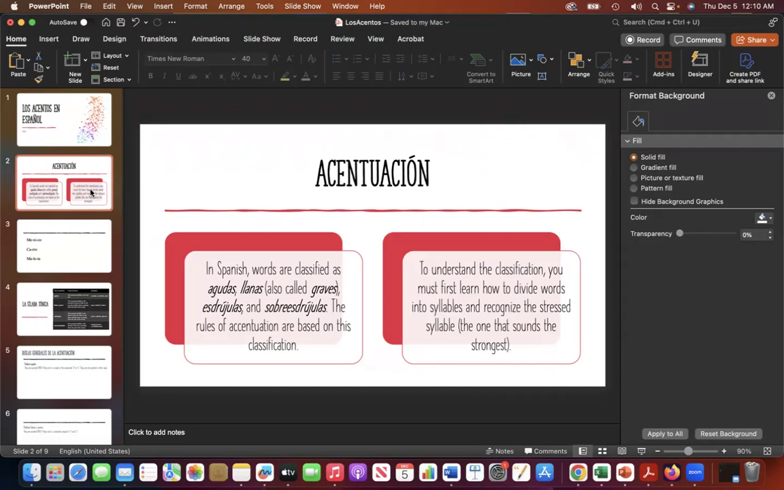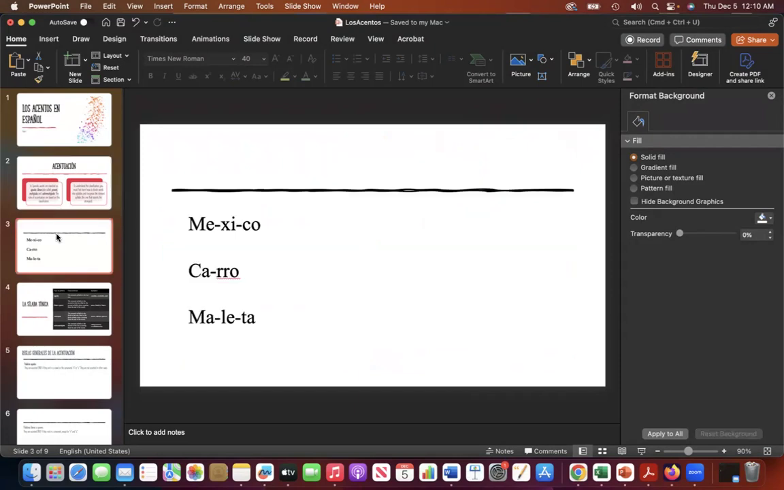Now, to understand the classification of these words, you must first learn how to divide words into syllables and then identify the stressed syllable. We have some words here, like México, which is divided into 3 syllables: Mé, xi, co. What is my stressed syllable? Mexico? México? No, it's México. So my stressed syllable is Mé.